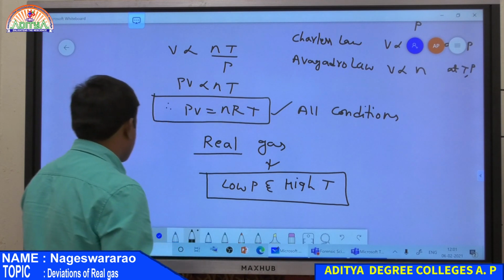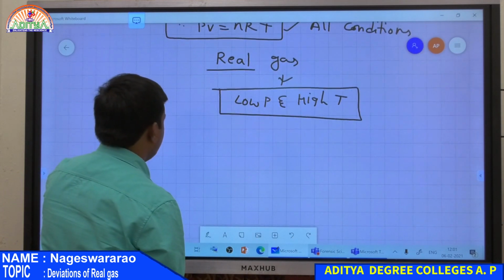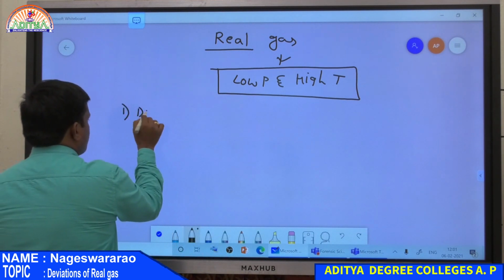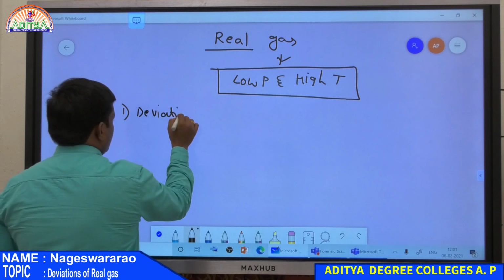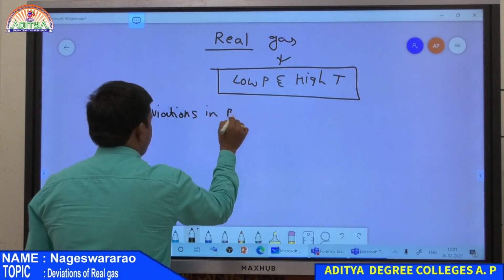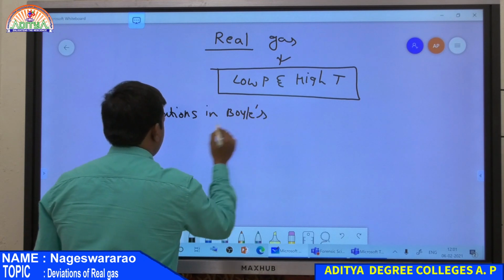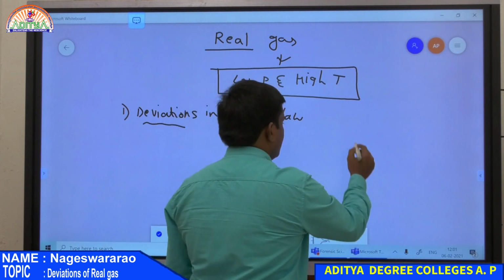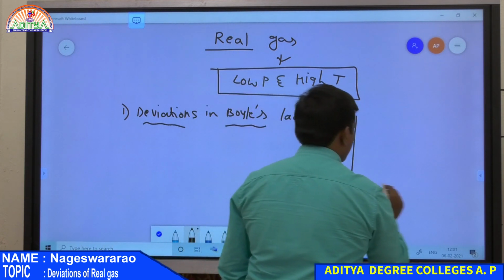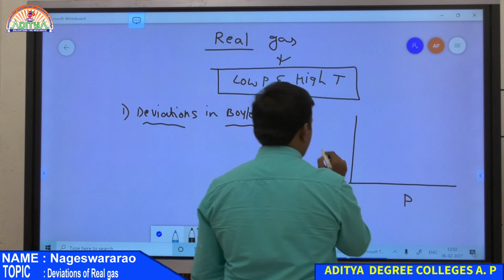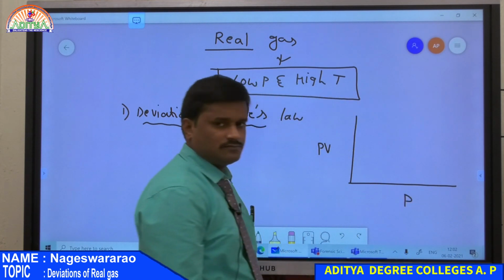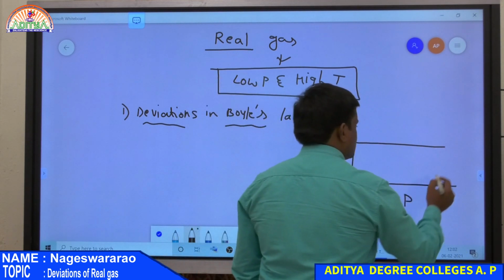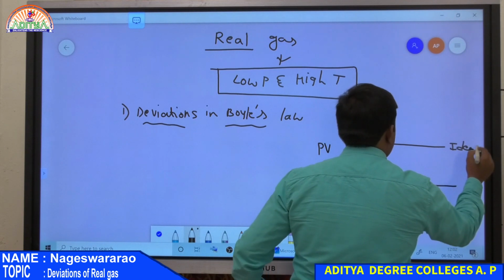Now, what are the deviations of a real gas from ideal behavior? First of all, we discuss deviations in Boyle's law. For this, we draw a graph of PV versus P. This axis is the pressure of the gas and this is the product of pressure and volume.